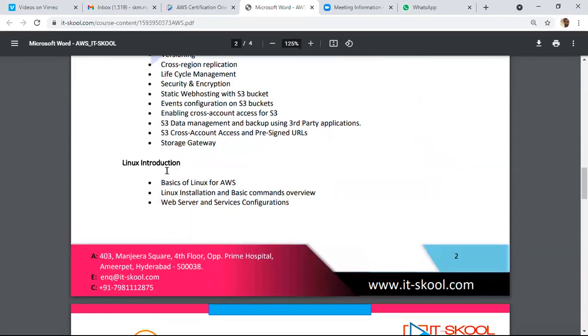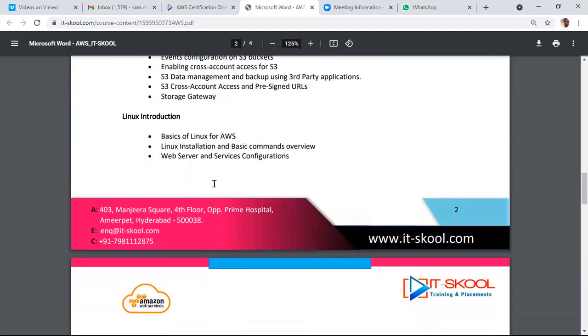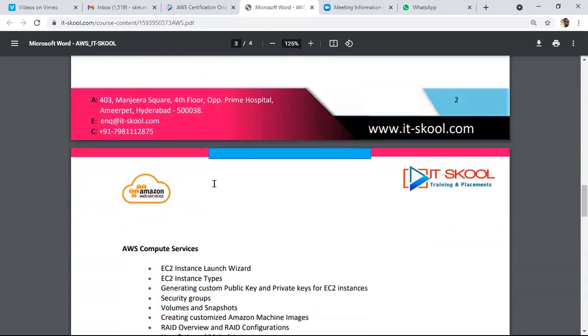After that, before starting with EC2, we'll go with the Linux introduction part, introduction to the Linux platform. Here we'll see the basics of Linux. We'll see this generally because to work with EC2 instances, especially Linux machines, some Linux basics are required.